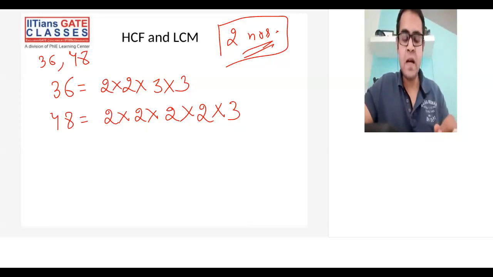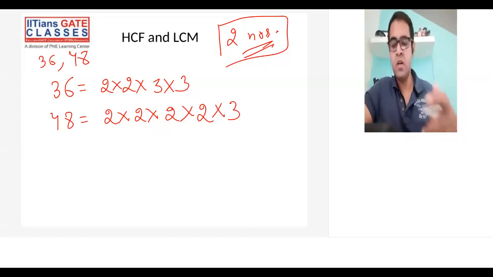Now you have to identify 2 points. One is the common part. Common part means the prime factors which are occurring in both the numbers.